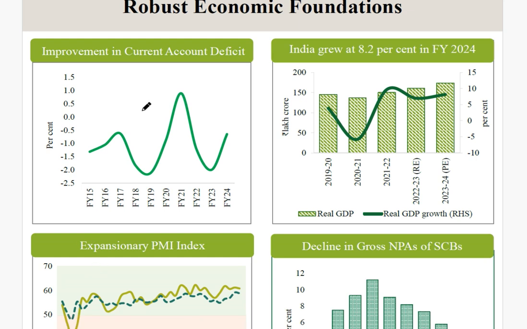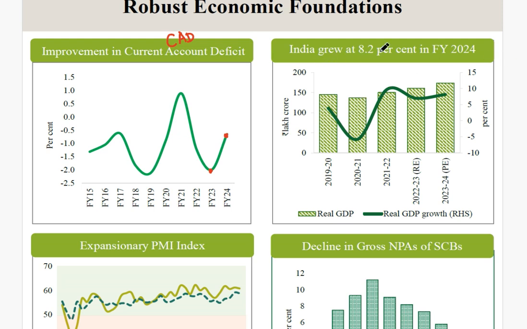Next, if you talk about the robust economic foundations, you can see this is the graph of the current account deficit, CAD. In the last financial year, the current account deficit was at around -2, and this has now risen to around -0.5, between -1 and -0.5. So you can say this is a positive approach.